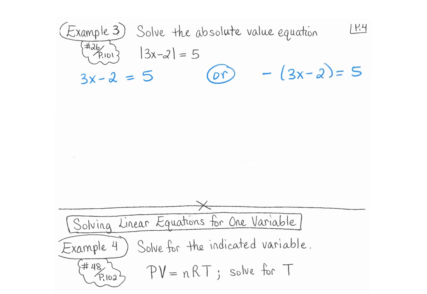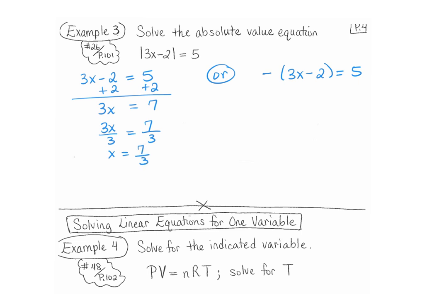That's application of the fact from the previous page. Now we go through and we solve. So this means we add 2 to both sides. We get 3x equals 7. Now we divide both sides by 3 to get x equals 7/3.